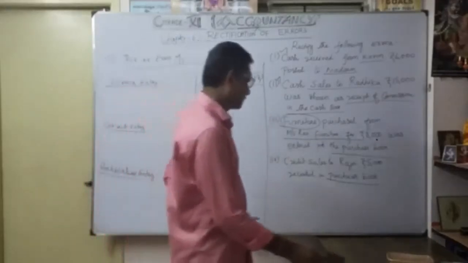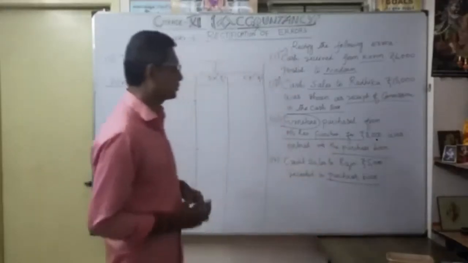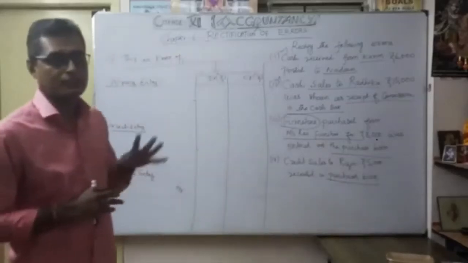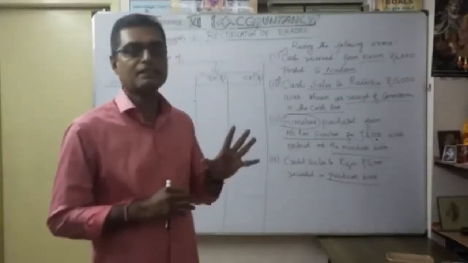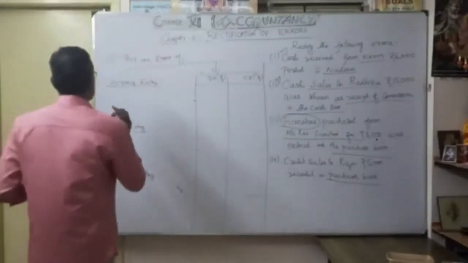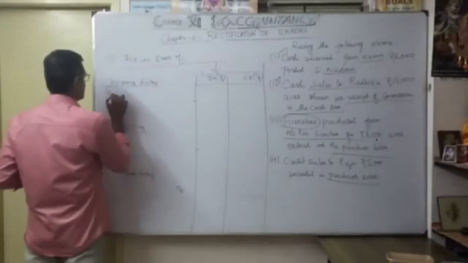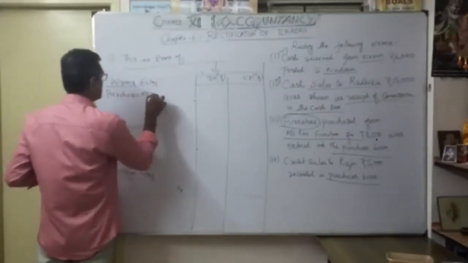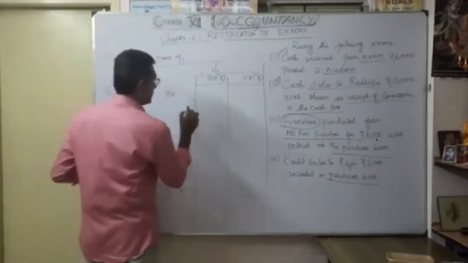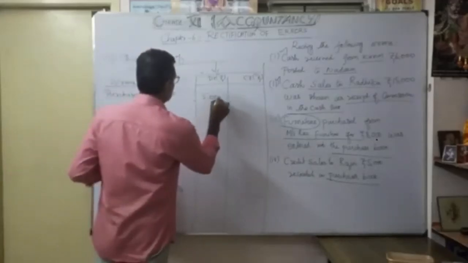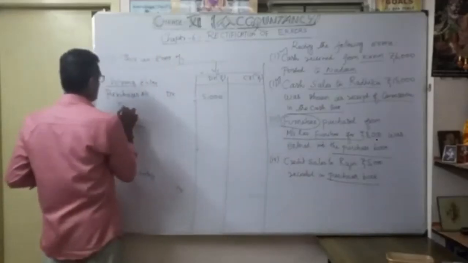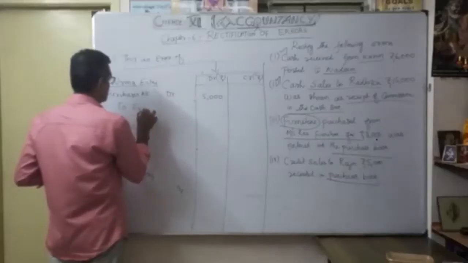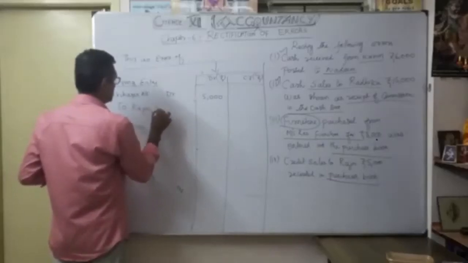Credit sales to Rajini 5,000, recorded in purchase book. So instead of sales, they considered it as a purchase. So what is the wrong entry? Purchases account debit 5,000 to Rajini account 5,000.